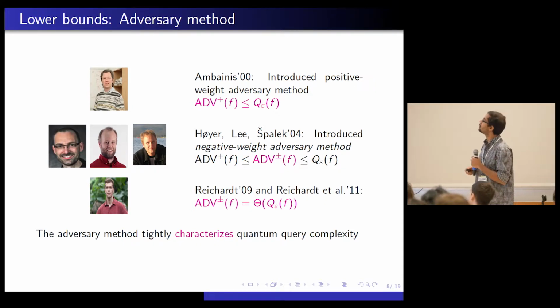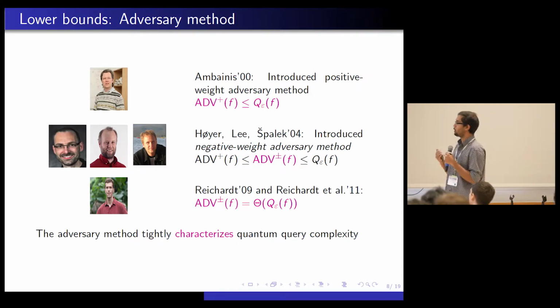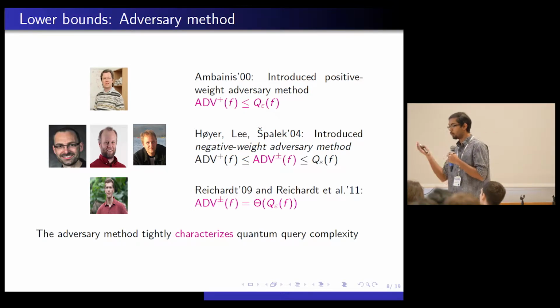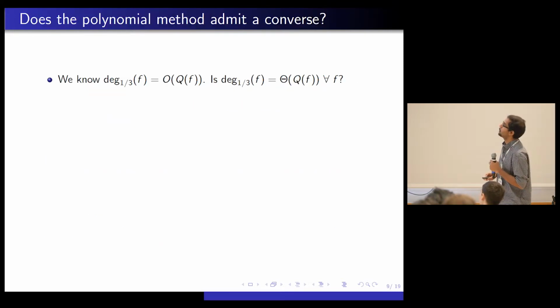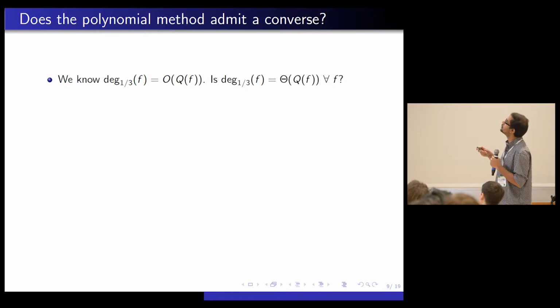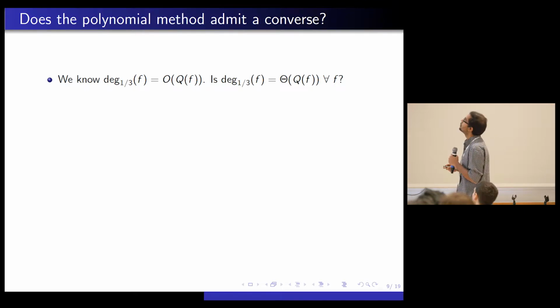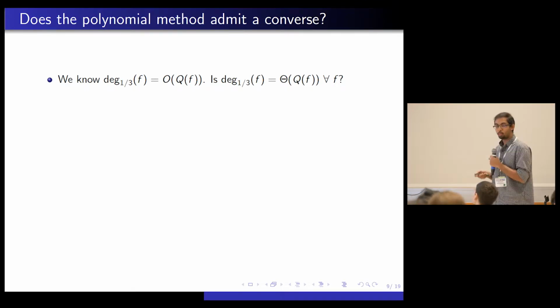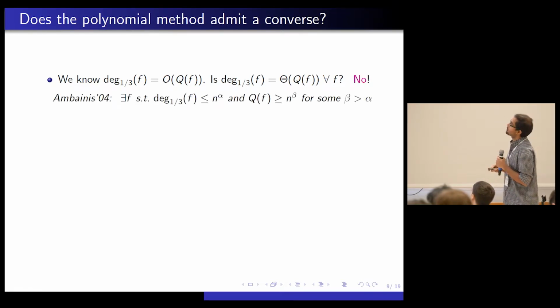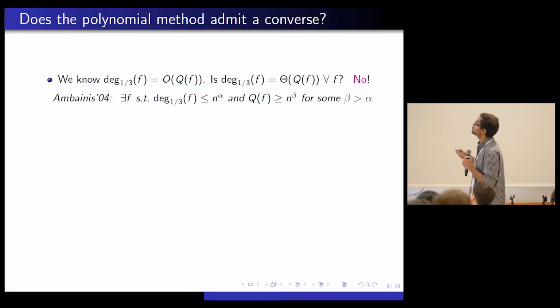So that's nice. So we have two methods, the polynomial method and the adversary method. The adversary method is equal to quantum query complexity up to constants. The question is, does the polynomial method admit a converse? So what's the first natural question to ask? We showed earlier that Beals et al. showed approximate degree is a lower bound on quantum query complexity. So is approximate degree theta of quantum query complexity? Does this also give you an upper bound on quantum query complexity? And the answer is no. Ambainis in 2004 showed there is a polynomial separation between approximate degree and quantum query complexity.